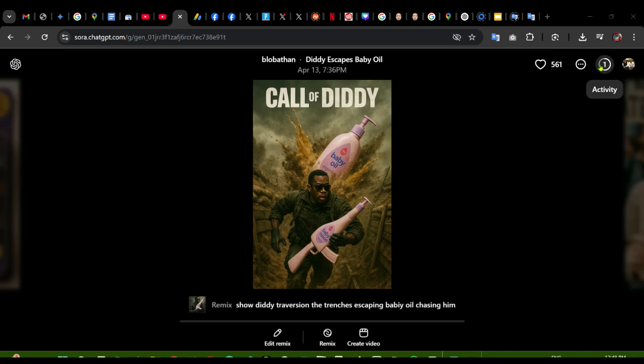As you can see here, they say activity, and this image got 561 likes. Remember, any image you generate on ChatGPT is going to be public. Everyone has access to it.